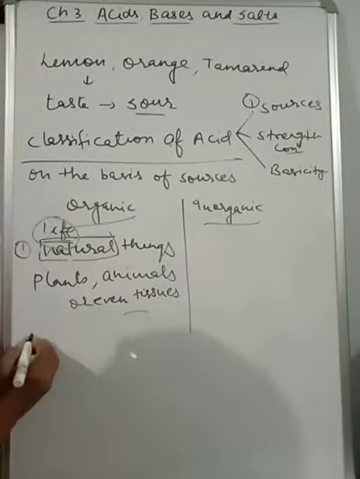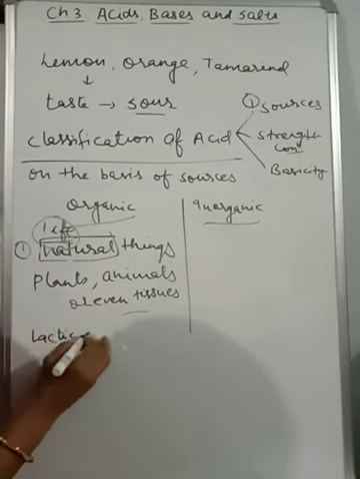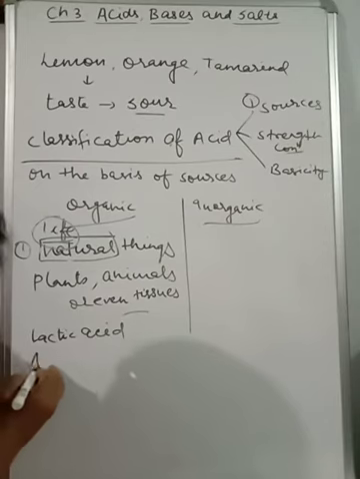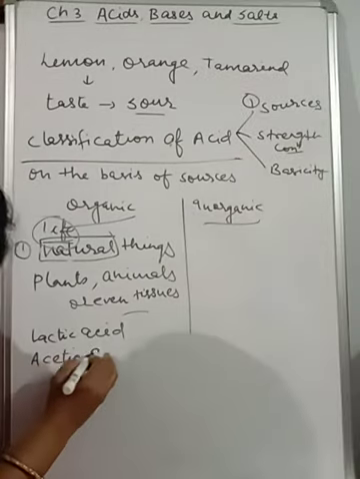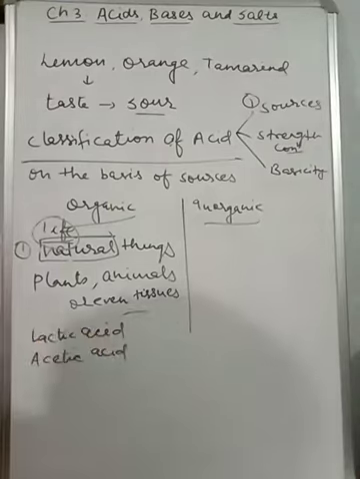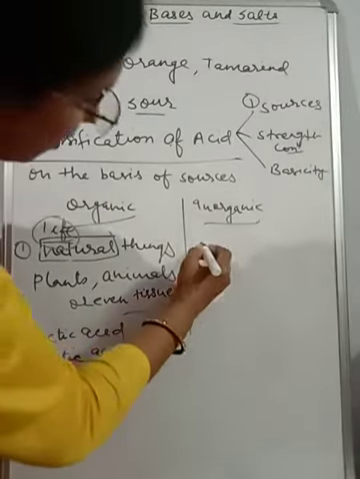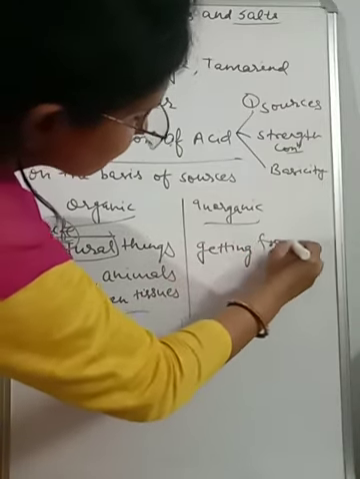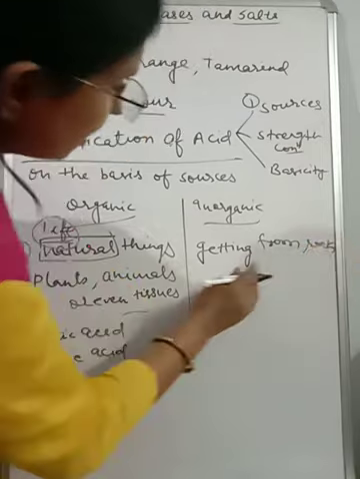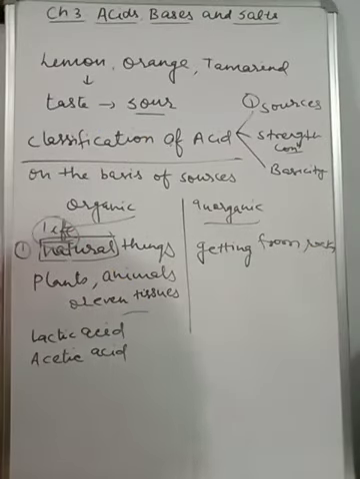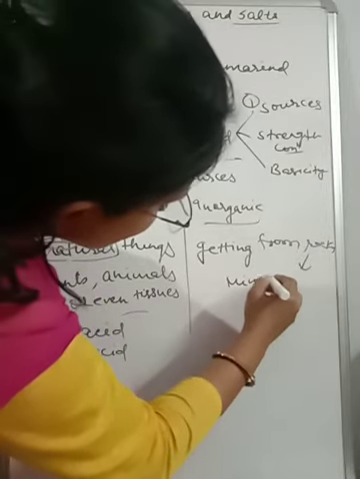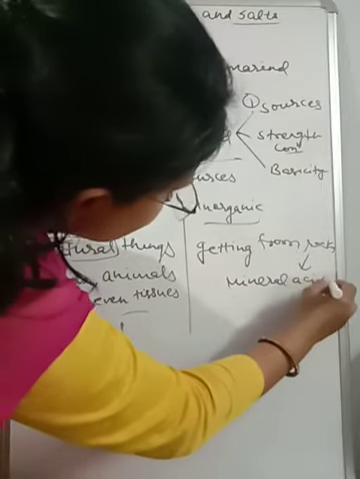Like lactic acid, like acetic acid, and so on. Now what about inorganic acid? What we are getting from rocks. And that's why another name of this one is also mineral acid. Getting from rocks, so it is also known as mineral acids.